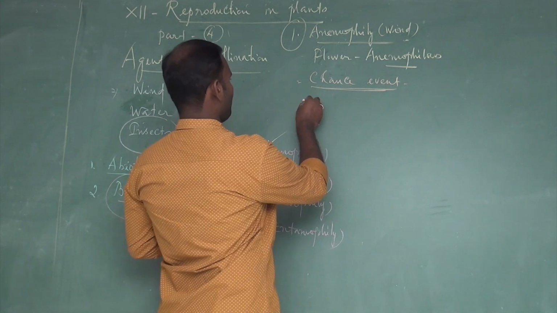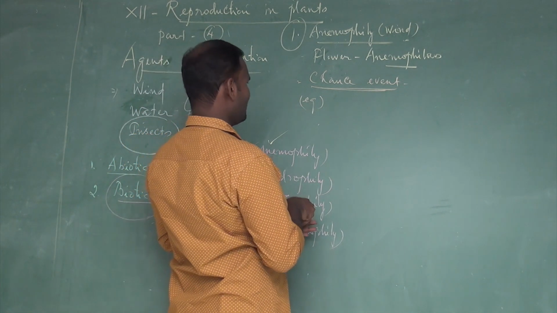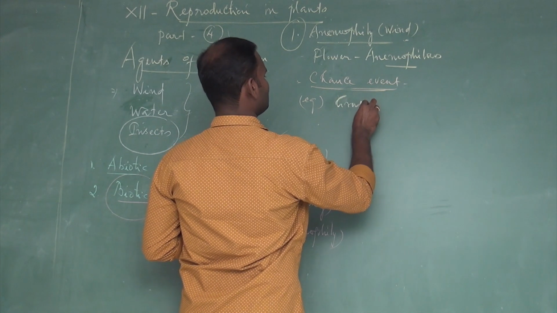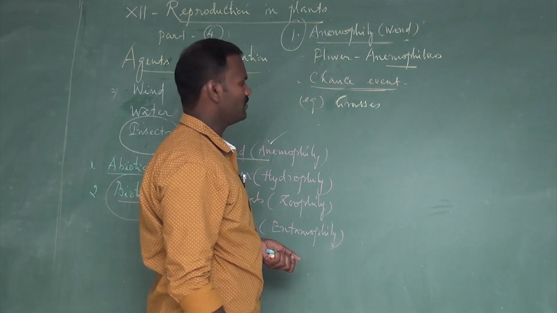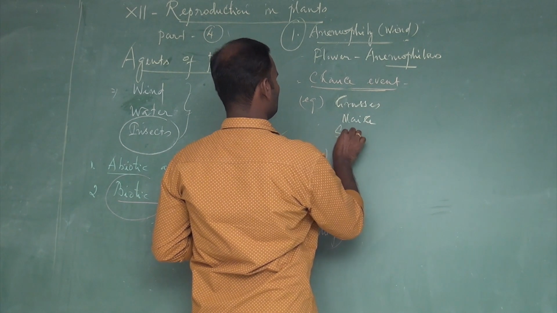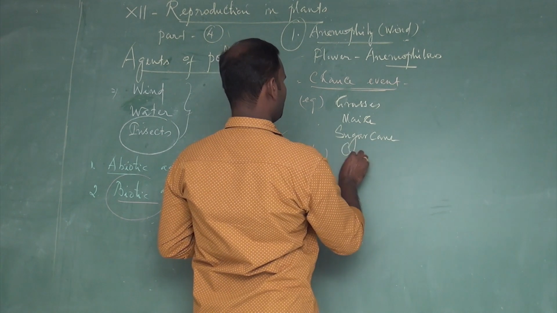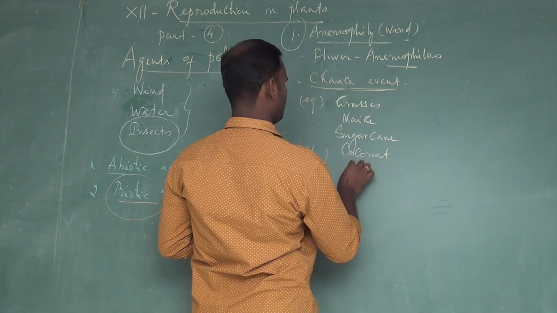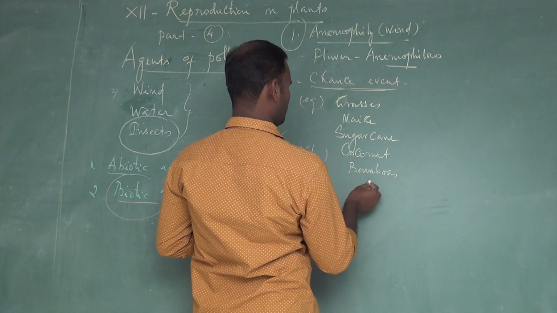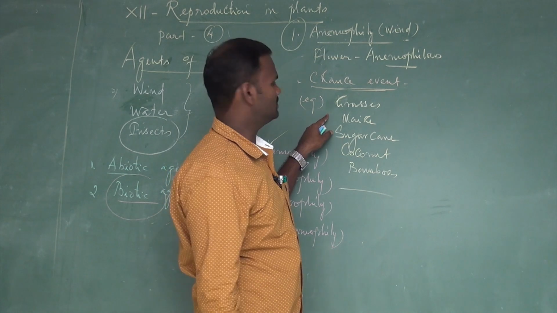So what are the examples? What are the plants that are adapted for wind pollination? For example, grasses, a lot of grasses are pollinated by wind. Then maize, sugarcane, coconut, bamboos. These are certain plants that are mostly adapted for wind pollination.